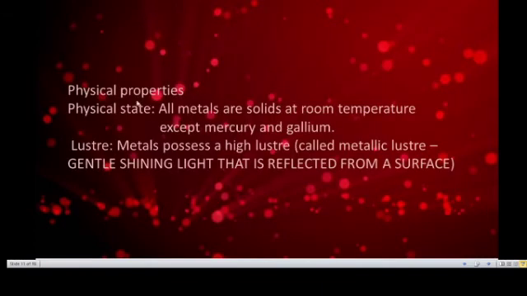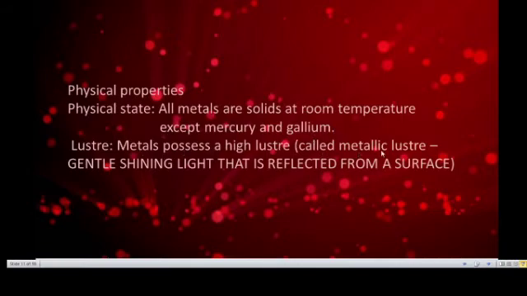Physical properties. First, physical state. All metals are solids at room temperature except mercury and gallium. Luster: metals possess a high luster.